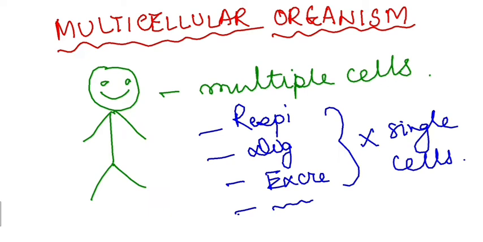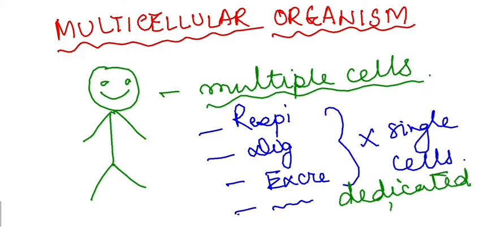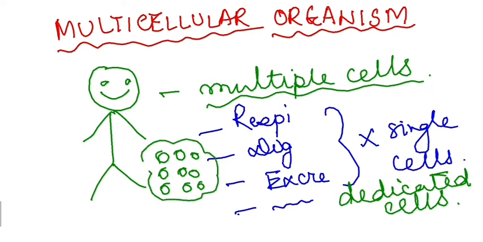All these activities, respiration, digestion, excretion, and all the essential activities are performed by multiple cells, right? What we basically have is that we have dedicated cells for each function, right? That means we have a group of cells that performs a particular function, and this group of cells that performs a particular function together is called a tissue, right?